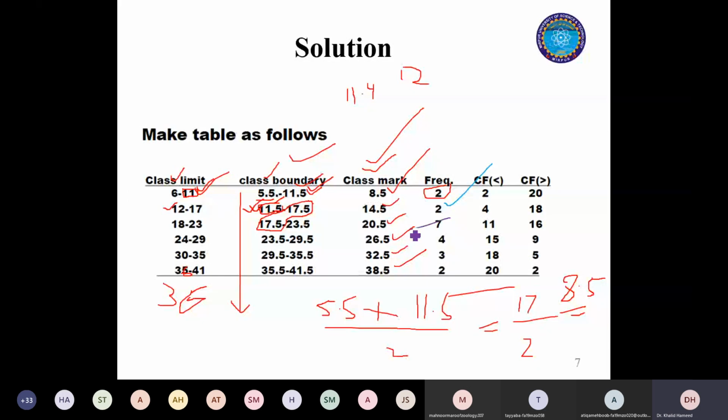And in this way, you need to proceed with the frequencies. In the next class, you have 4, and I am not going to repeat it. And then in the second last class, you have 3, and the last class you have 2.